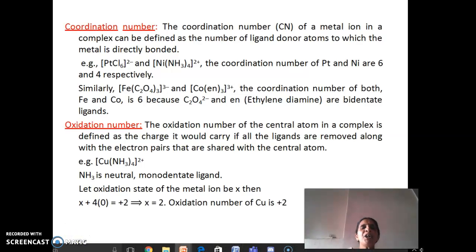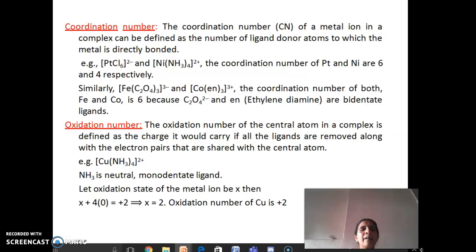And in the coordination sphere, the coordination number of a metal atom or ion is defined as the number of ligand donor atoms which are directly bonded to the metal. Say for example, in the nickel hexamine complex, the coordination number of nickel is 6. Similarly, we can give some other examples. In the tetrachloroplatinum complex, the platinum has the coordination number 4.